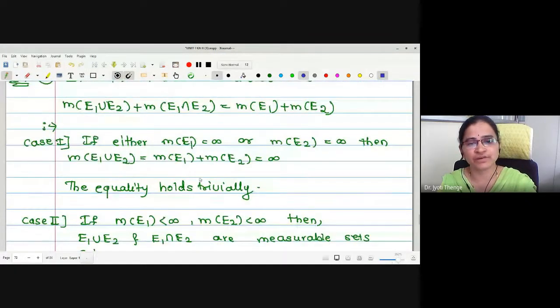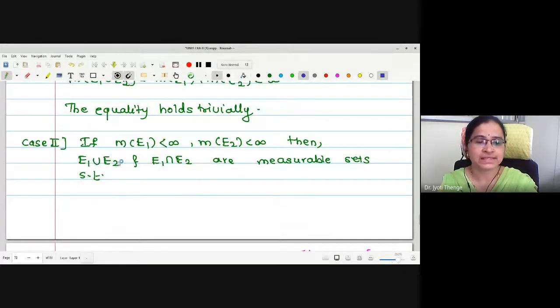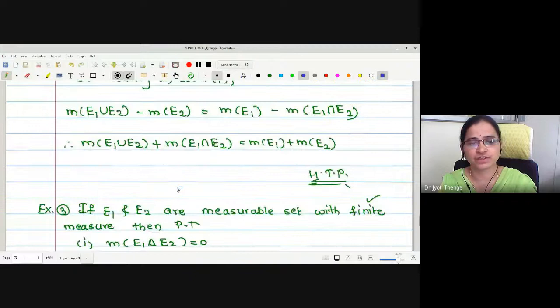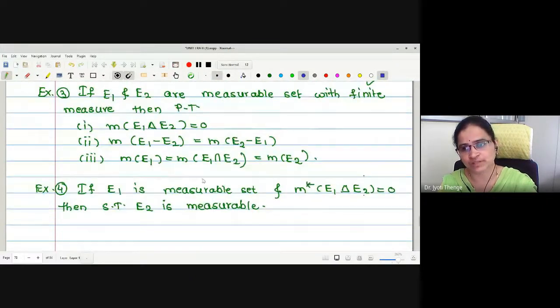The second example we have proved is: E1, E2 are measurable sets, then measure of E1 union E2 added with measure of E1 intersection E2 is measure of E1 plus measure of E2. This example we have divided into two cases. First case, if one of the measures is having infinite value, then the statement holds trivially. In the second case, we have seen for both finite measures, and we have given the proof. Here are some examples I have given you to solve as homework.